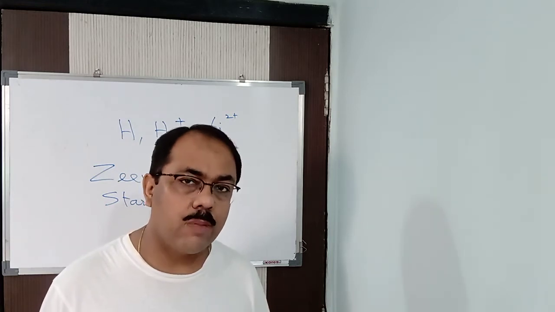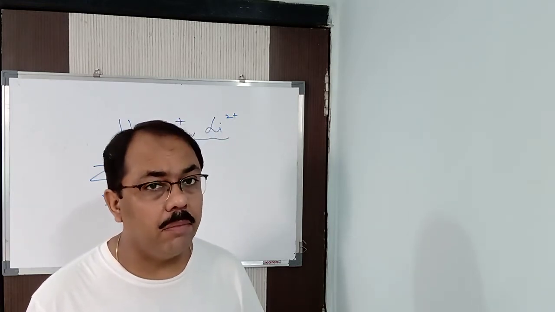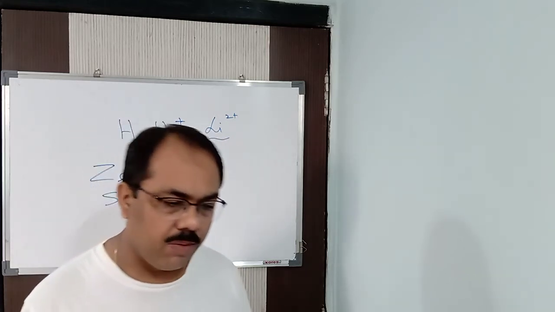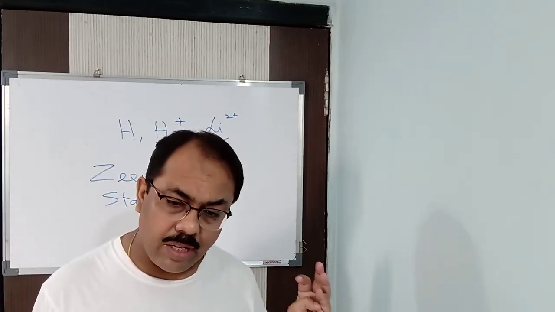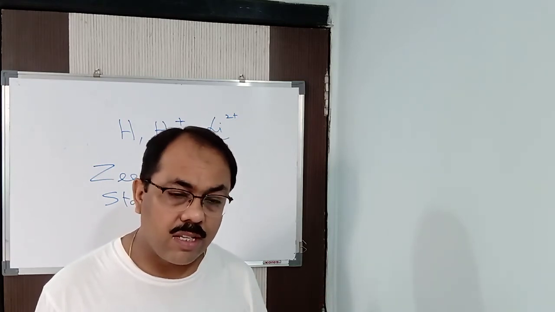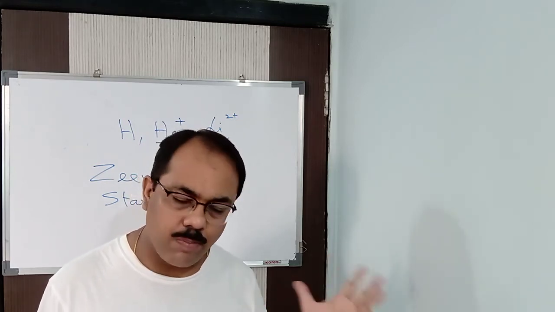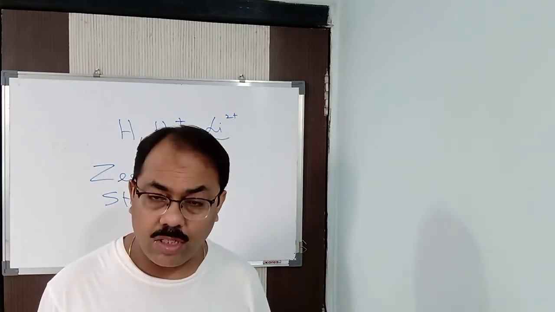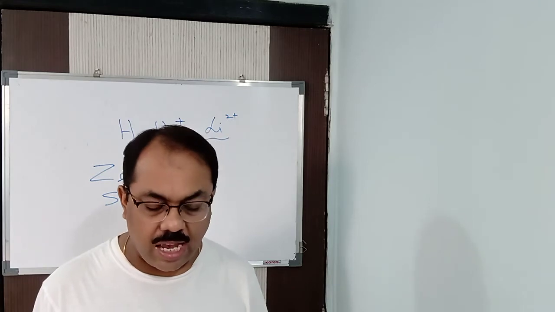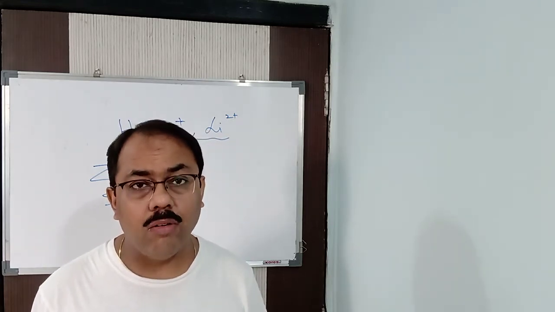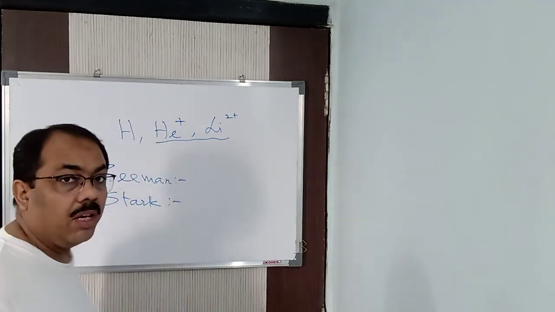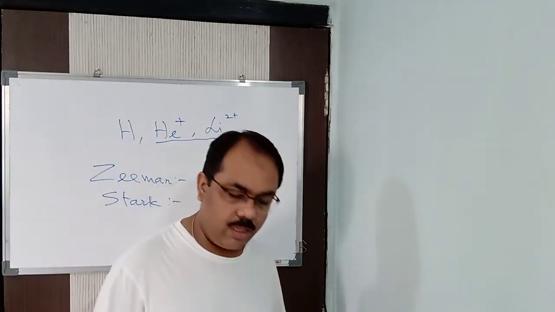and he also could not explain Heisenberg's uncertainty principle. So these were the drawbacks of Niels Bohr's atomic model. The most important is that he predicted an atom to be two-dimensional, which was wrong. He could not say anything about multi-electron species, because his work was based upon single-electron species. And he could not say how an atom behaves when placed in a magnetic or electric field. These are the major drawbacks of Niels Bohr's atomic model.